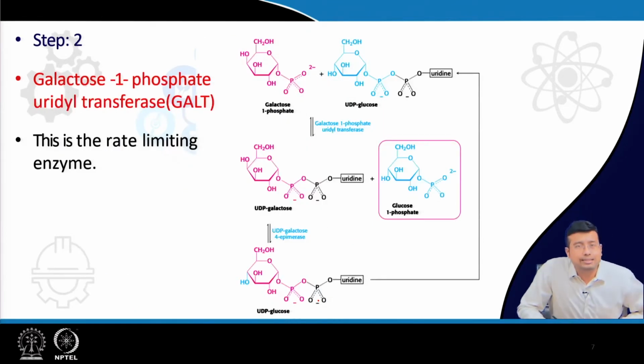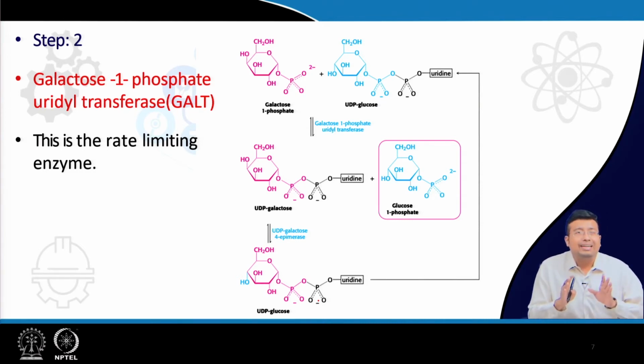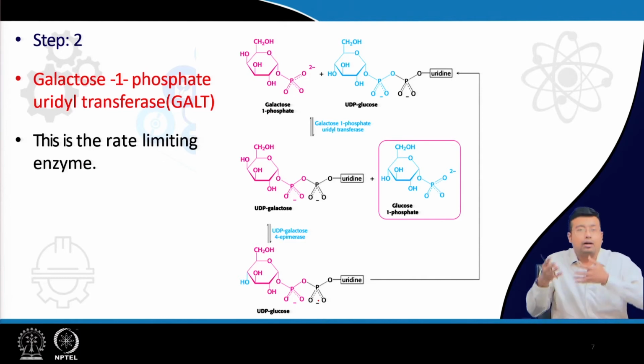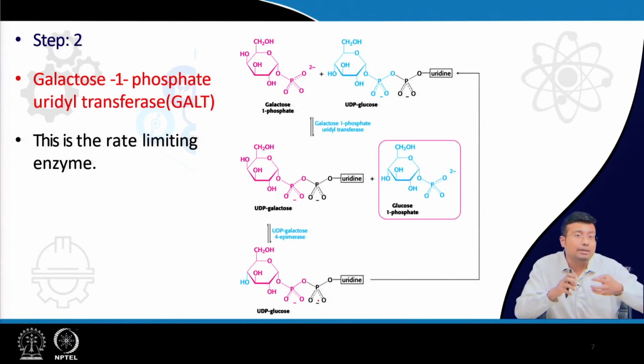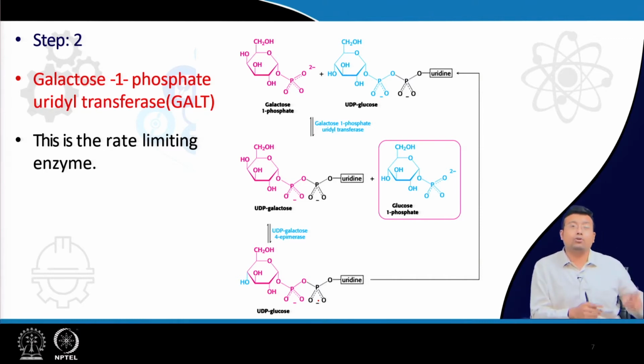In the next step, what happens? Well, the most important enzyme of galactose metabolism, I told you, is galactose 1 phosphate uridyl transferase. Since UDP glucose and UDP galactose are donating galactose, we need synthesis of UDP galactose. So how will UDP galactose be synthesized? Remember I told you galactose cannot directly participate in any reaction.